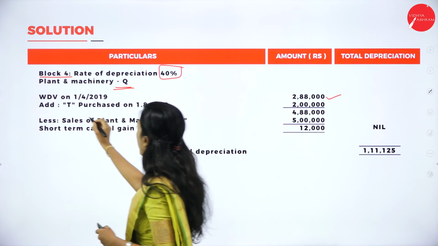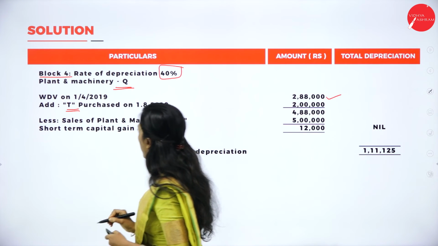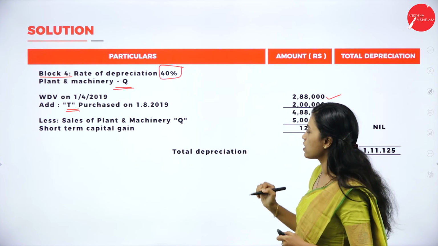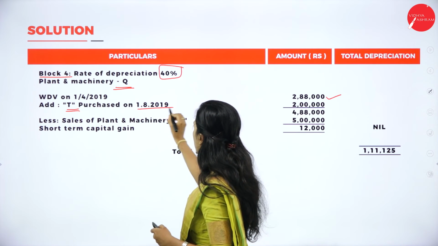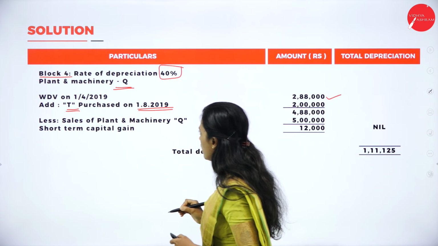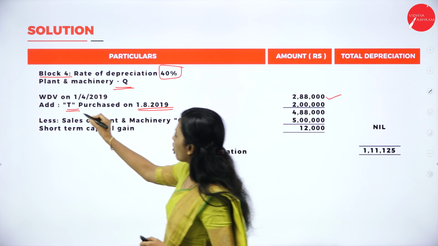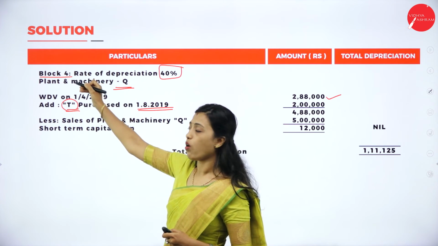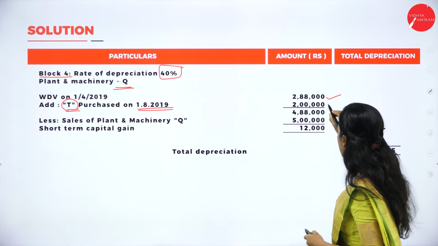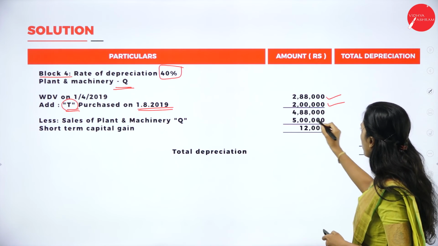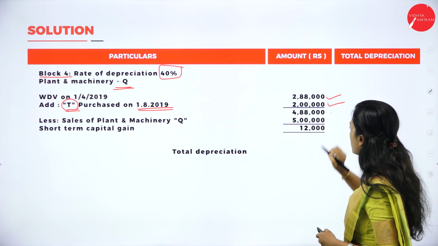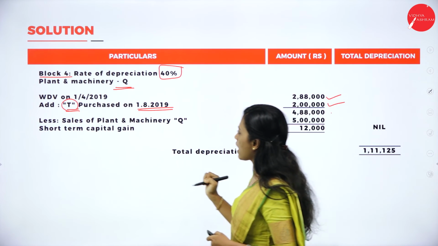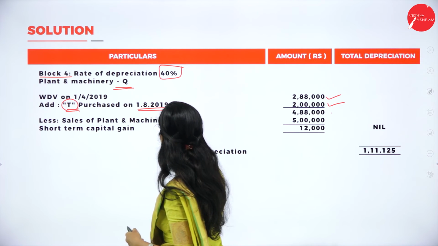So we have to add plant and machinery T. It is purchased on 1/8/2019. So it is 40% rate of depreciation. So we have taken it in block 4. How much is it? 2 lakhs. Then we'll get 4,88,000.